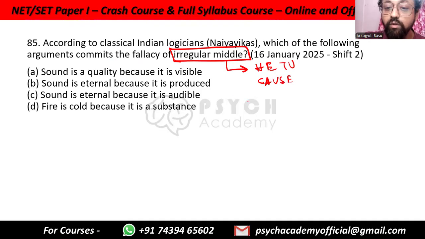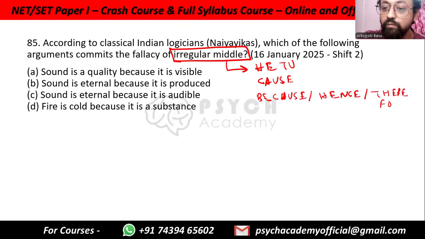So the terms that are written after because, after hence, after therefore, these are the middle term in classical Indian logic. So sound is, and it is an irregular middle, which means it is not matching the category.